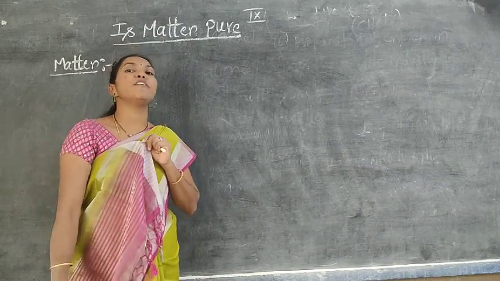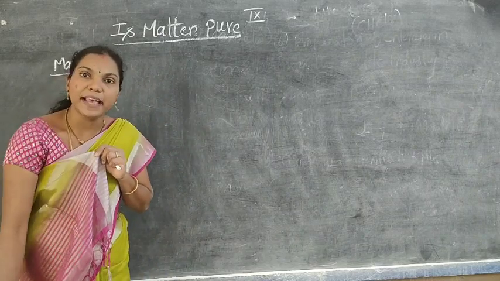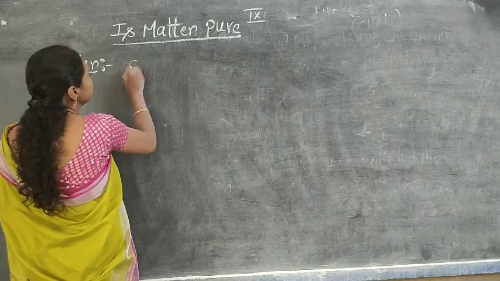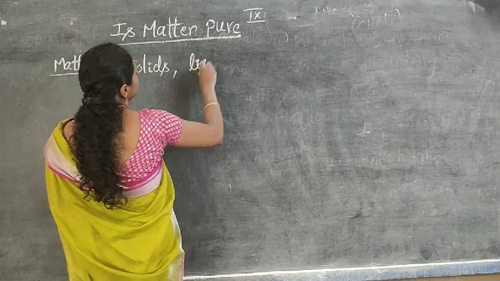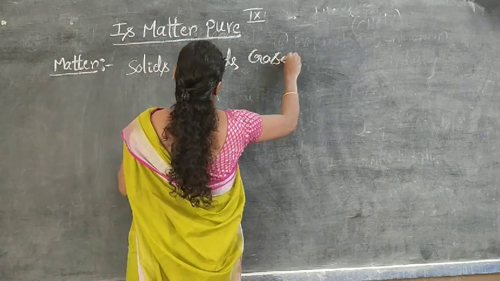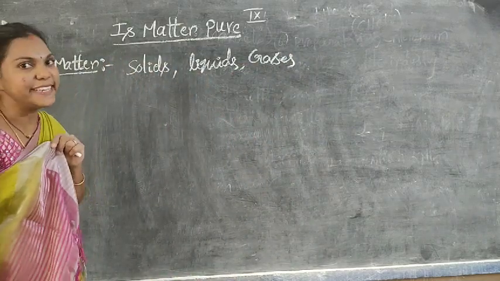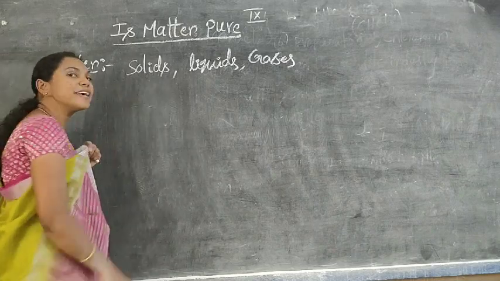In 8th class we understood clearly that any type of matter can exist in only 3 states. What are those? Solids, liquids and gases. These are the 3 states. What are solids?